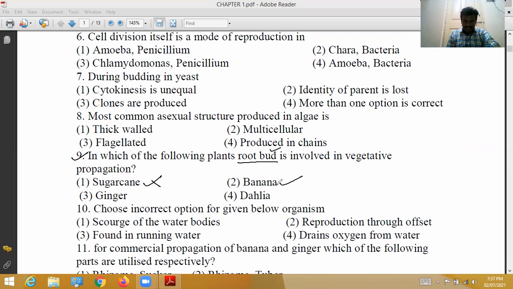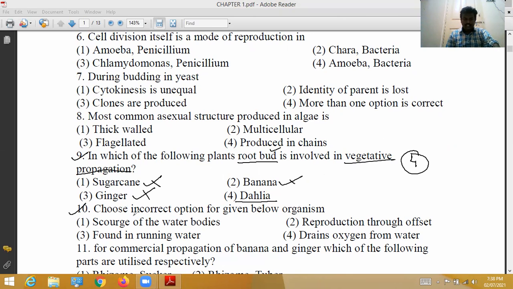Banana, it is produced by rhizome. Ginger, it is produced by rhizome. So here they ask root bud. So first, second, third options are wrong. Dahlia. In the dahlia plant, root produces small buds. Those are called root buds. Those root buds will give rise to new individual plants. That process is called vegetative propagation. 9th question, 4th option is correct.